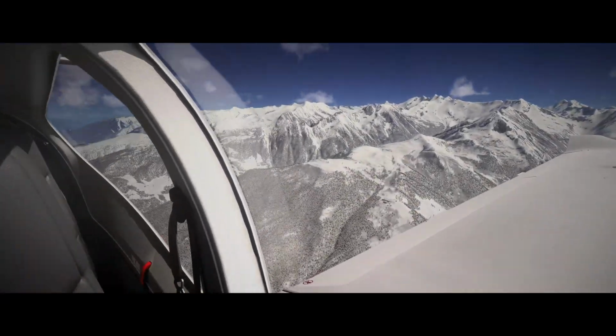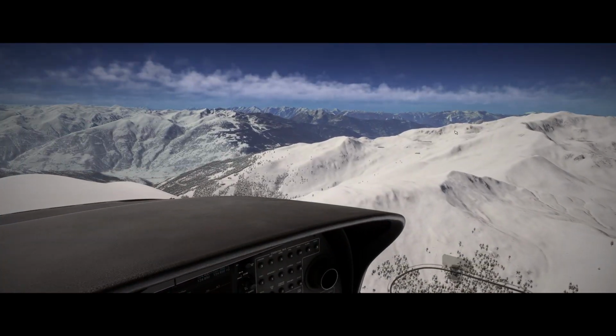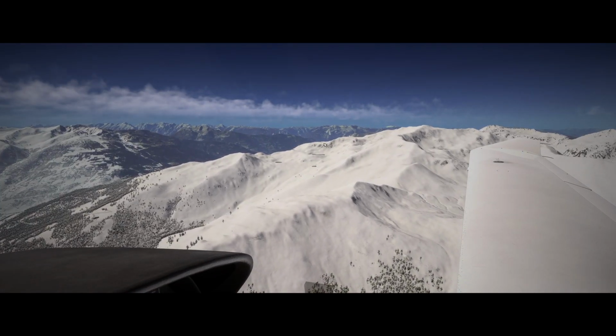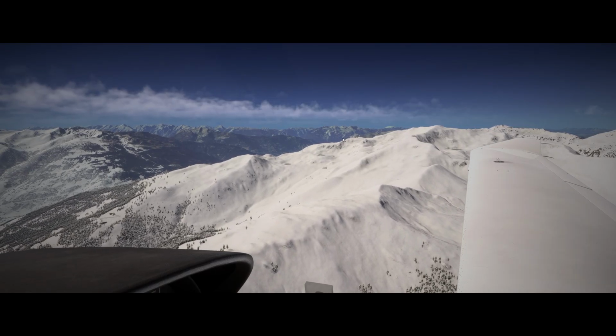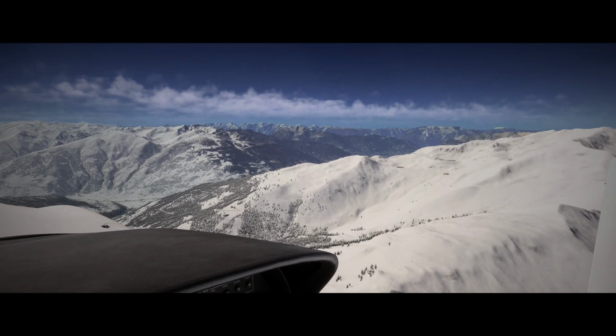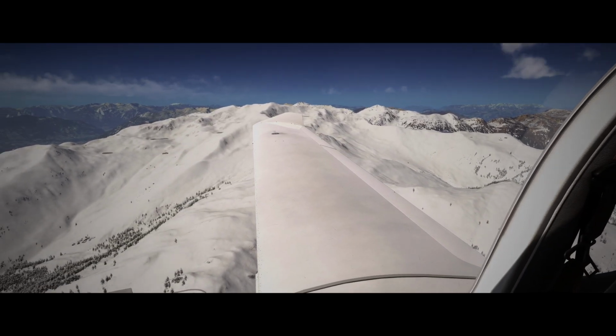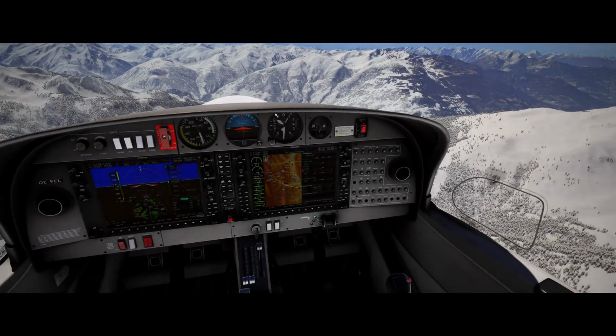Okay, and here we are back. We're now in the middle of the snow fields, and this is the valley that we're going to fly into. So this here is the valley that we're going to start our descent into, and to the left is where Innsbruck is. So back there is Innsbruck basically, and we're gonna turn back into here, into direction Kufstein.